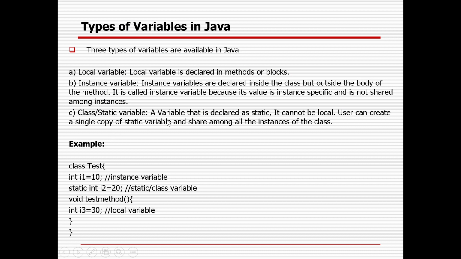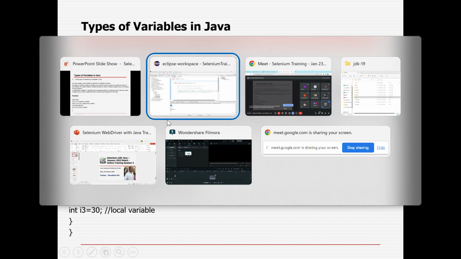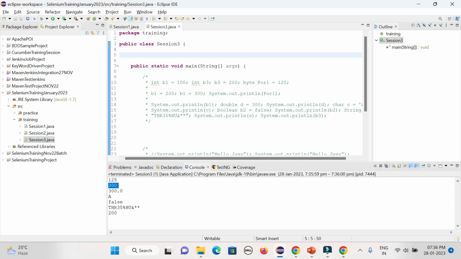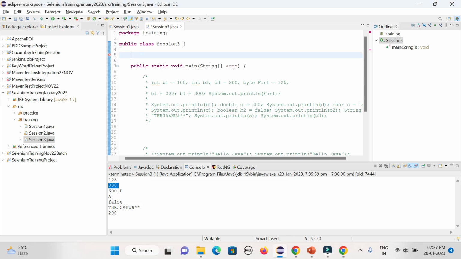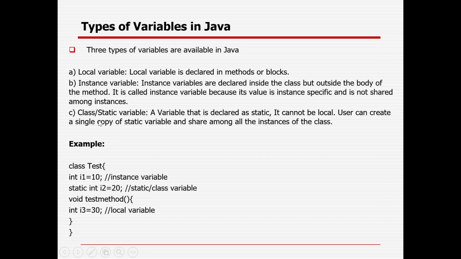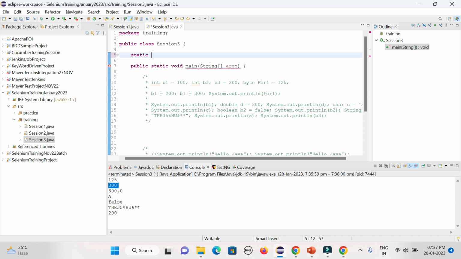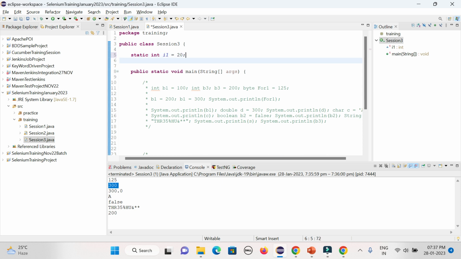So for a class or static variable, in case you are declaring something static, whenever you are calling it in the main method, no object or instance needs to be created. So I will try to define something called an integer. First I will define the static one, the static or class variable. You need to use the word static, then int, suppose I1 equal to 20. That is called a static variable.